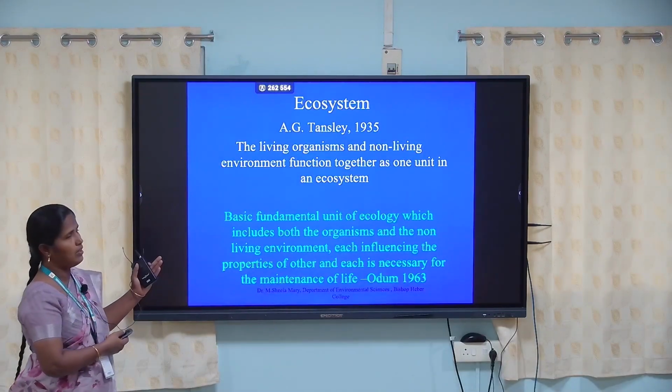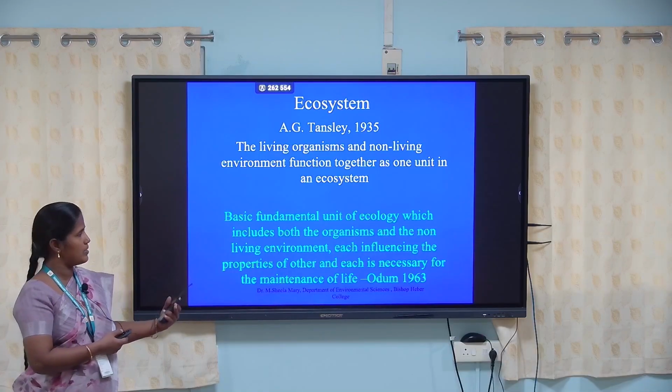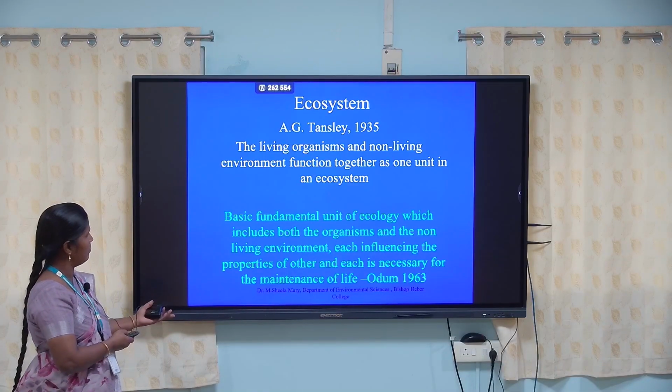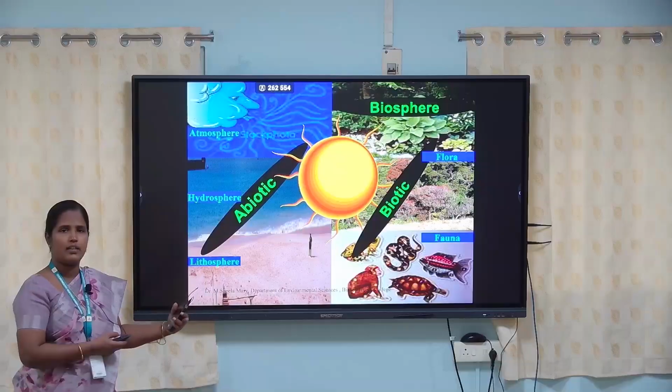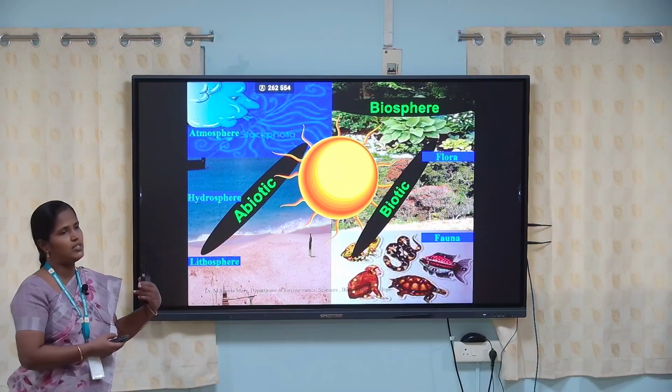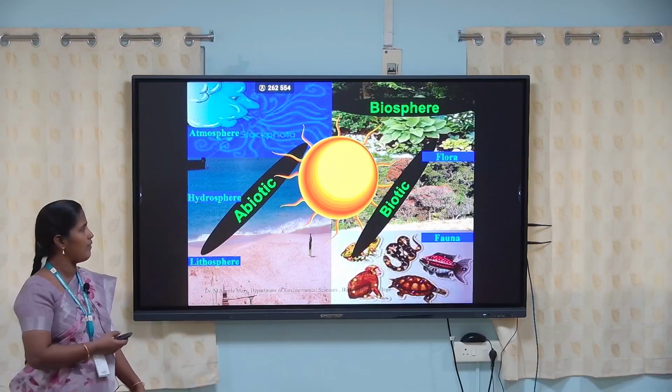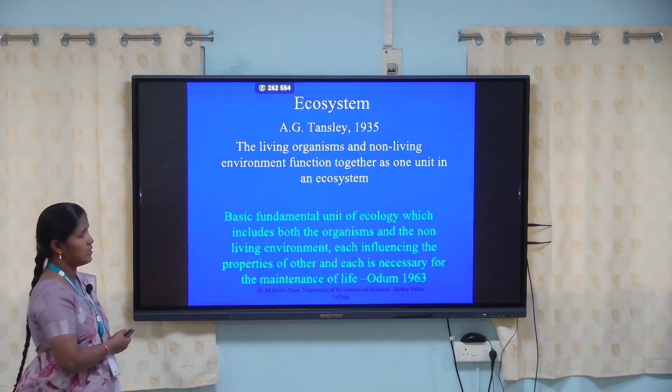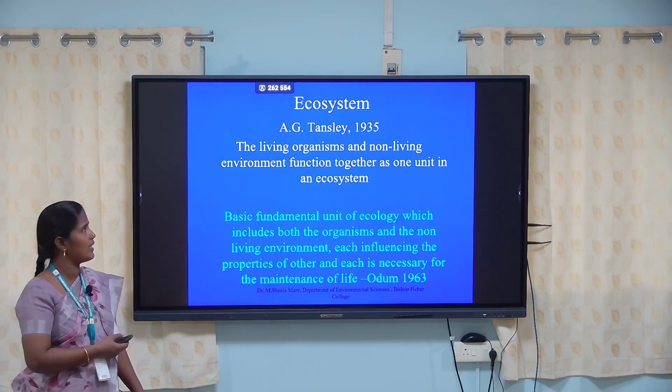The plants take light energy from the sun and do photosynthesis. Through photosynthesis only, the energy is transferred from one trophic level to another. This is an important concept of ecological system.